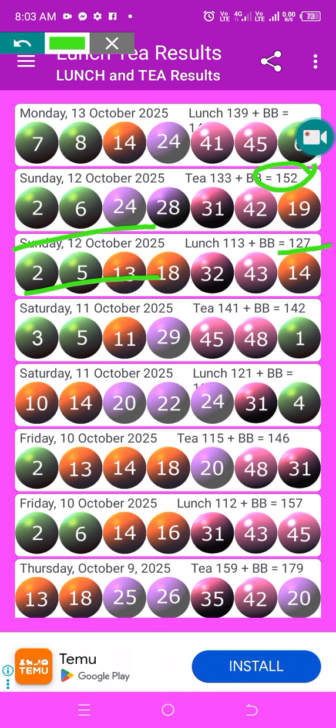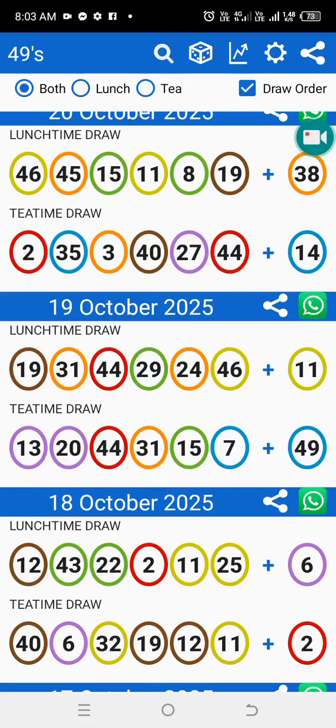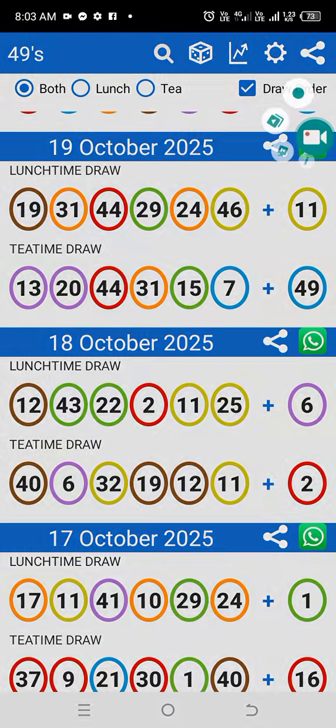Now we're going to break down last week's Sunday, because before yesterday it was Sunday. We are looking at the numbers we were supposed to have played on Sunday. 152 and 127 was the code, 20 and 32 the other numbers. I'm going to repeat in case you don't understand. Before yesterday it was Sunday, on the 19th.